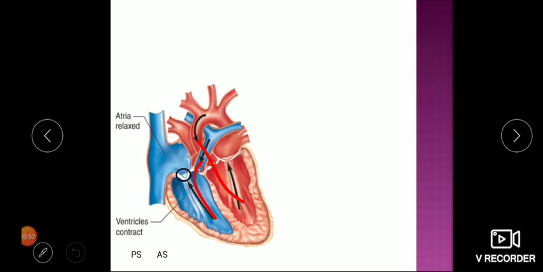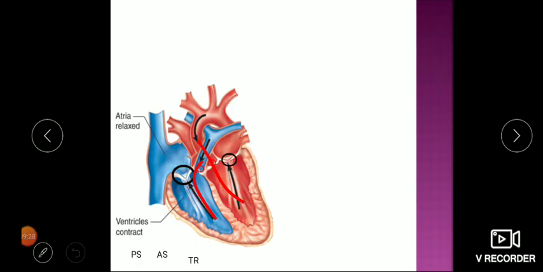Then this is the tricuspid valve, that is an AV valve. Now if that is stiffened or flattened, it will not close during ventricular contraction. Blood will try to go back from here, it will allow some blood to go back from the ventricle to the atria. This is called regurgitation. So it is called TR. Again, because of this an abnormal sound comes, as blood is trying to go back from ventricle to atria. So this sound is called TR, tricuspid regurgitation.